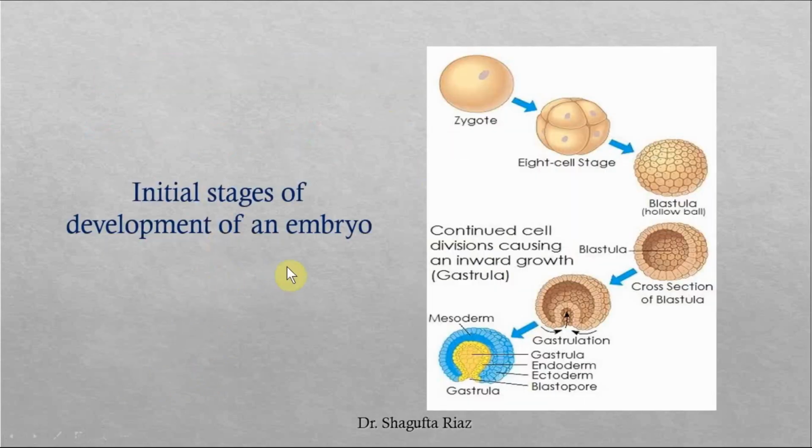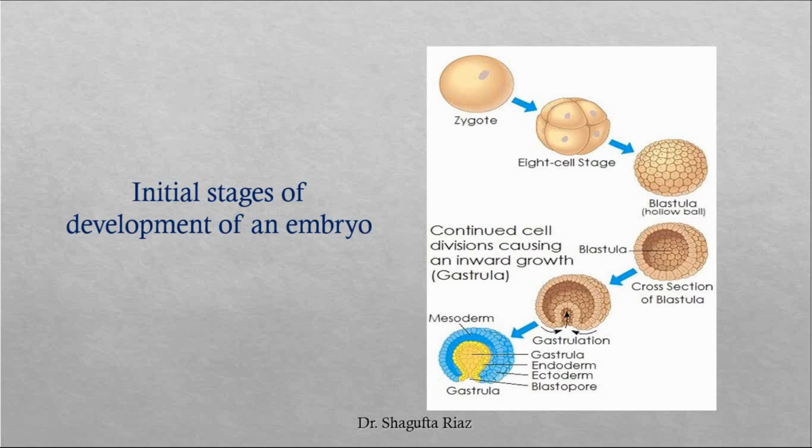So first, here we will discuss the developmental stages, the initial stages of any embryo. As we all know, the animal life starts from a cell, that is zygote, which comes after the fertilization, and after the zygote is formed, the division starts.